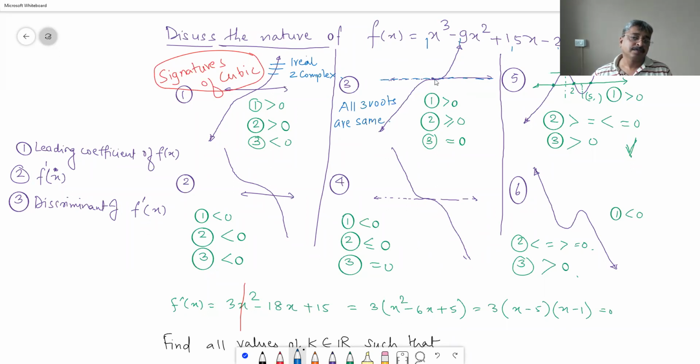Sir, how do we determine whether 3 roots are same or 2 roots are same? If possible, there are 2 repeat roots because of tangent, right? And there is no other point of intersection. Therefore, third root, if real, then not possible because it has to intersect one more time. If complex, then it has to be present in conjugates. Yes, sir. Okay, so therefore, either one real or three real. So in this case, there are three real roots and all of them are coincident. And here all three are.